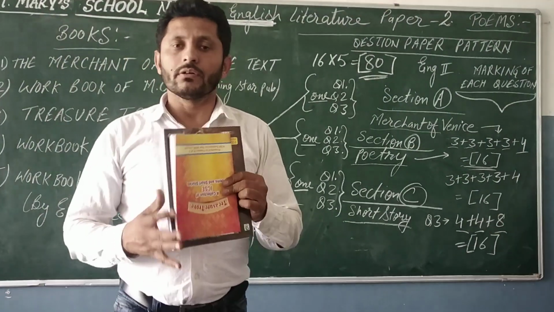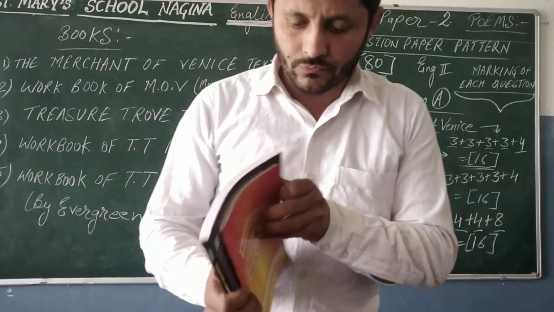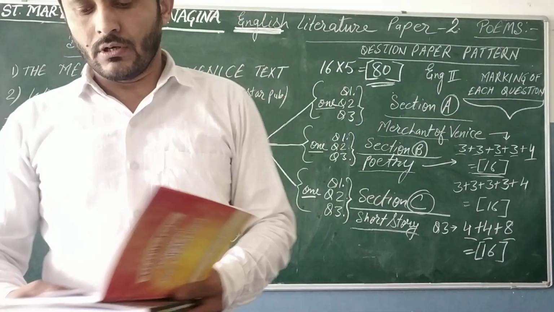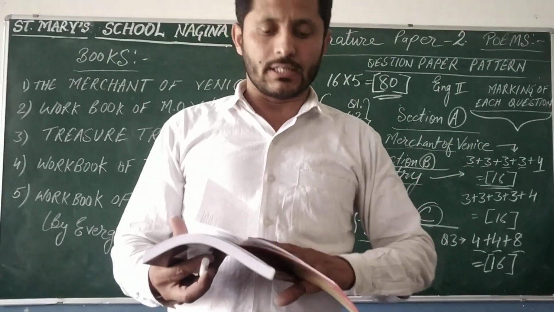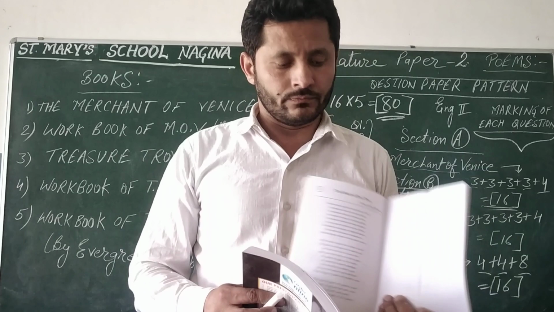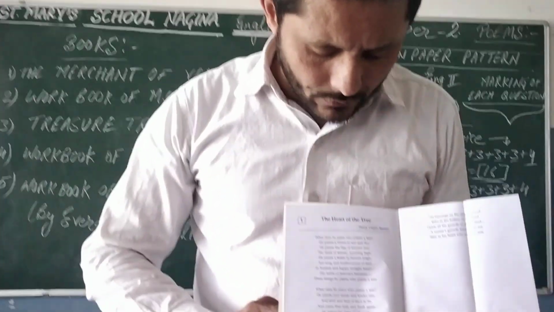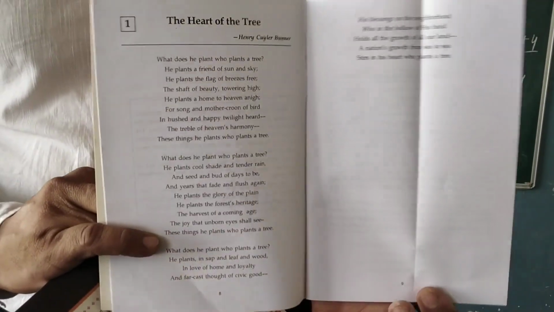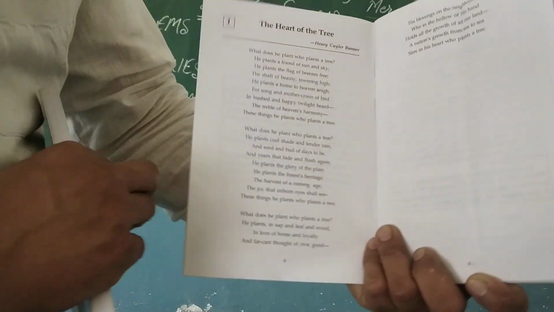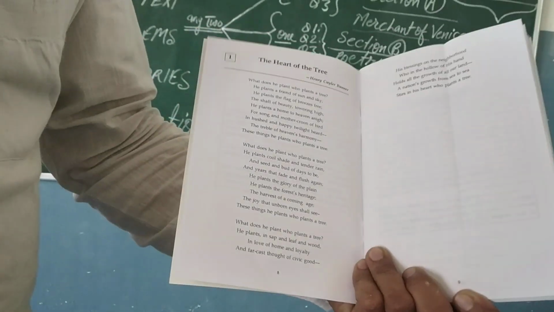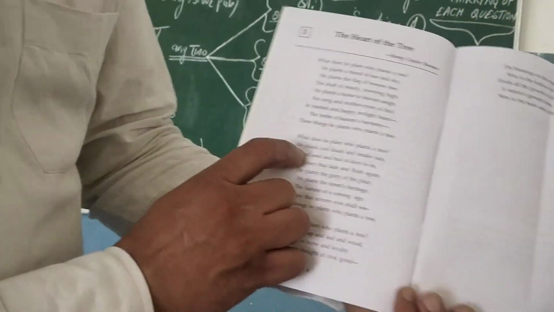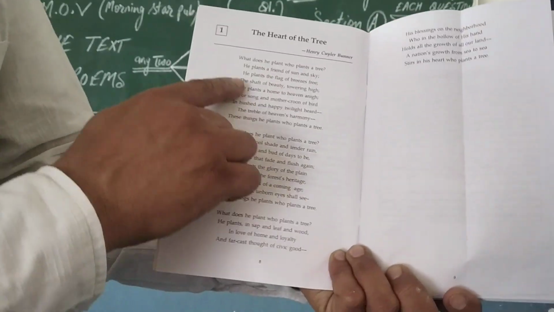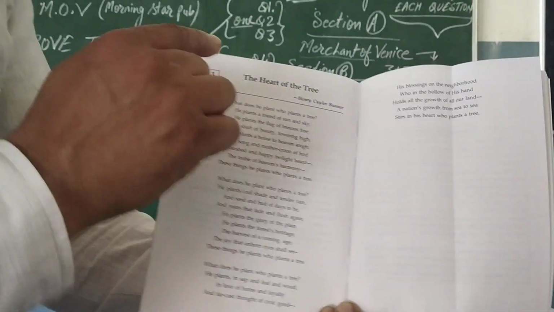Now I am coming to this Pressure Trove. Poems I will deal with now, stories I will deal with in the next chapter. I have this poem for you. First lesson. Lesson 1. When you open your text, you will have this, The Heart of the Tree. I will read this for you so that you can go through it. See dear students, this is the poem. The Heart of the Tree is the poem written by Henry Cole Bunner. So, I will be reading stanza wise and I will explain it to you.